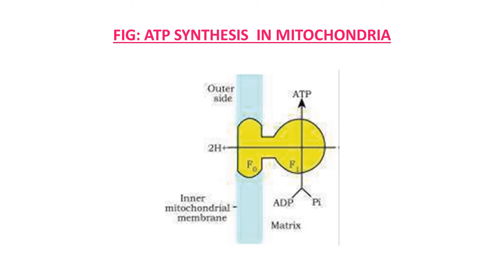If we talk about the respiratory balance sheet as a summary, we can easily calculate it by studying each and every step: glycolysis, Krebs cycle, and ETS. How many ATP molecules are produced? It is possible to make this calculation of the net gain of ATP for every glucose molecule oxidized, but in reality this can remain only a theoretical exercise. This calculation can be made only on certain assumptions.